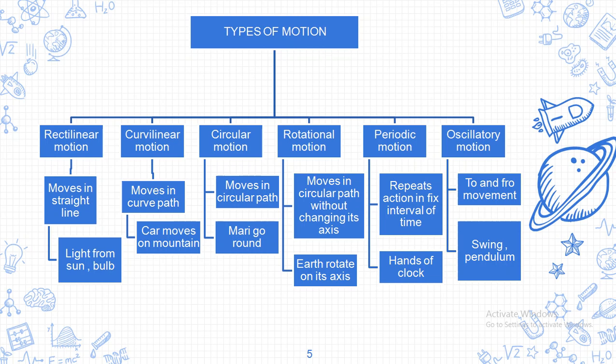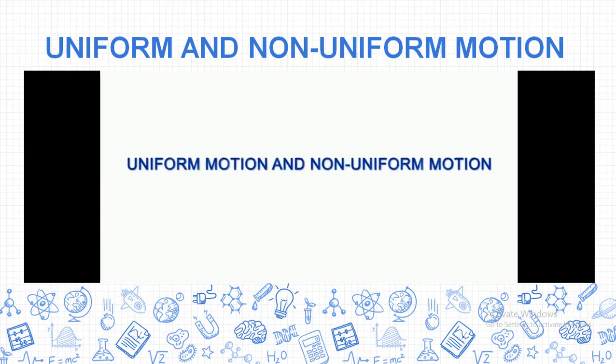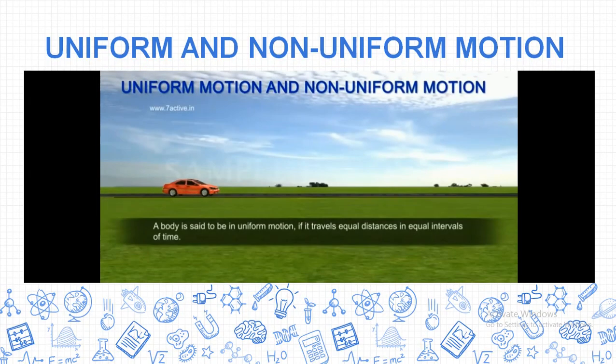Now we are going to continue our chapter with a new topic, which is uniform motion and non-uniform motion. Firstly, I am going to show you a small video, and after that we'll understand what uniform motion and non-uniform motion are. So let's see.